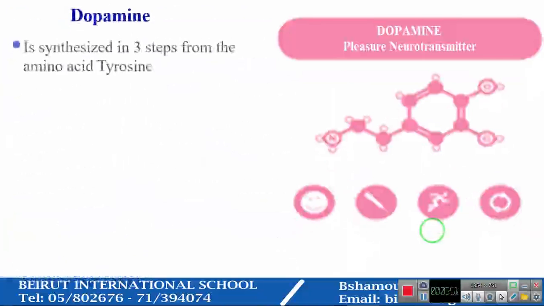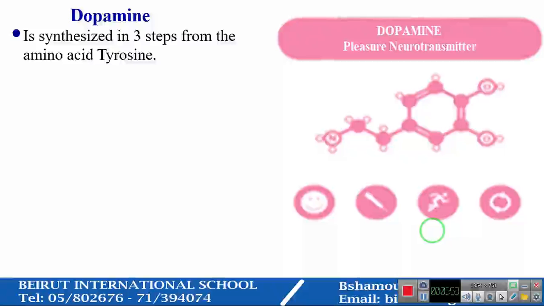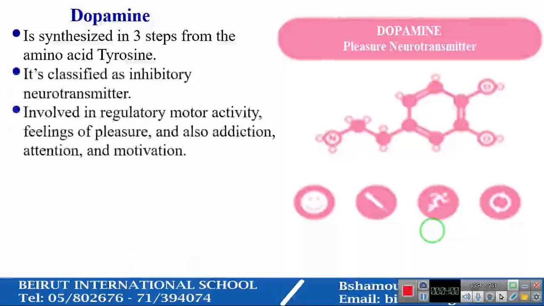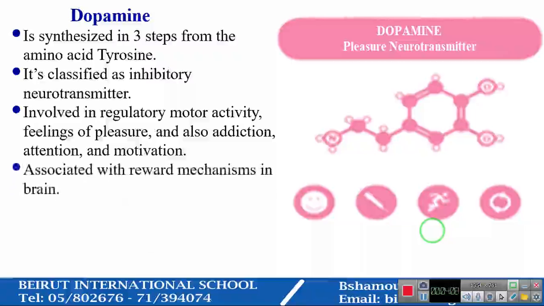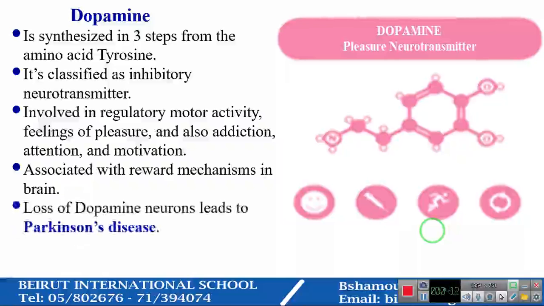Dopamine. It is synthesized in three steps from the amino acid tyrosine. It is classified as an inhibitory neurotransmitter. It is involved in regulatory motor activity, feelings of pleasure, and also addiction, attention, and motivation. It is associated with the reward mechanism in the brain. Loss of dopamine neurons leads to Parkinson's disease, while too much dopamine leads to schizophrenia.